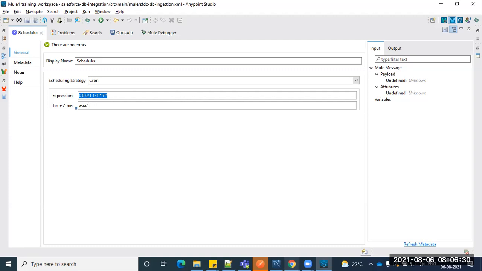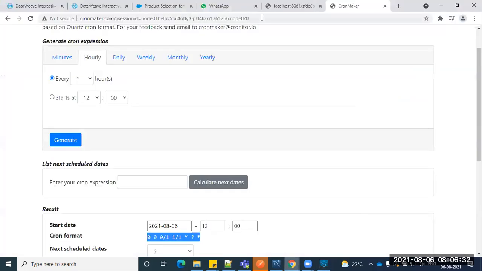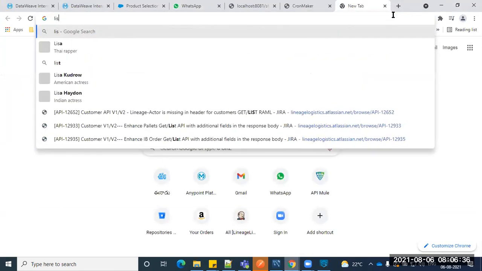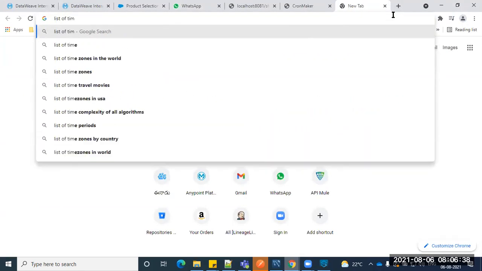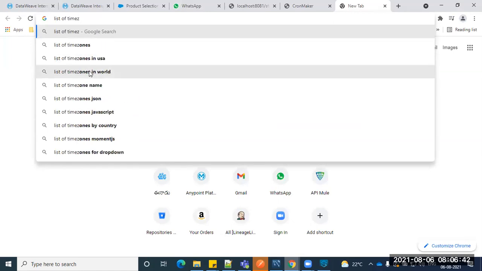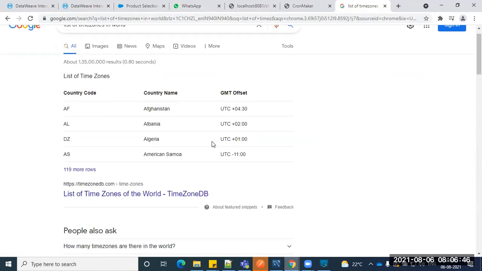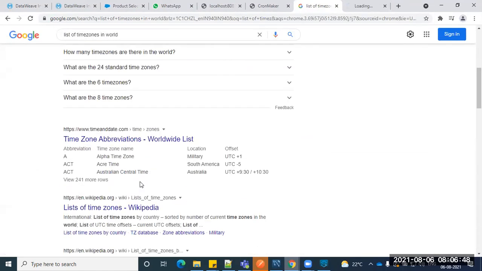So multiple time zones you can get from online. You can capture the list of time zones. Okay, so you can just take that one, the time zones, and then I can put it accordingly.